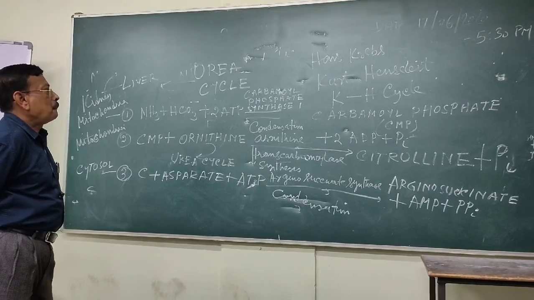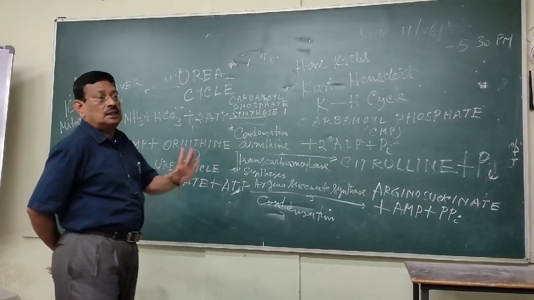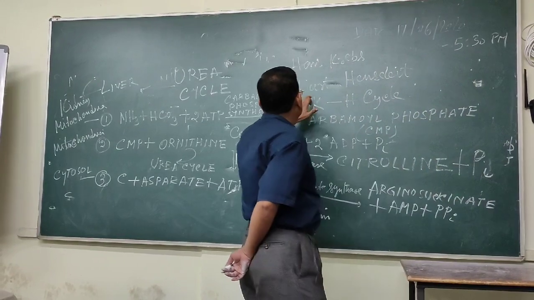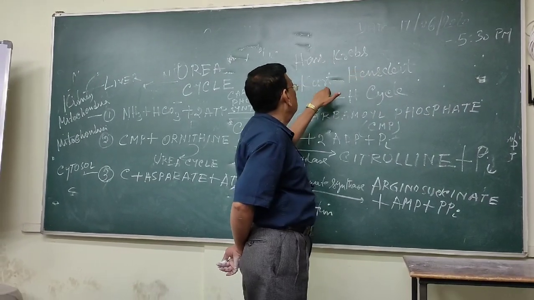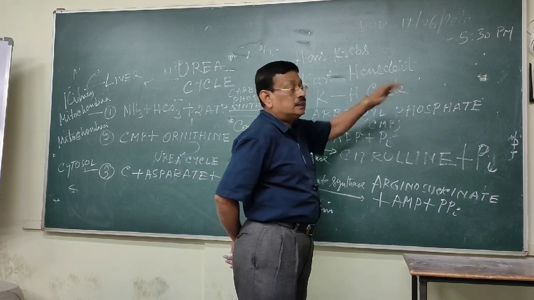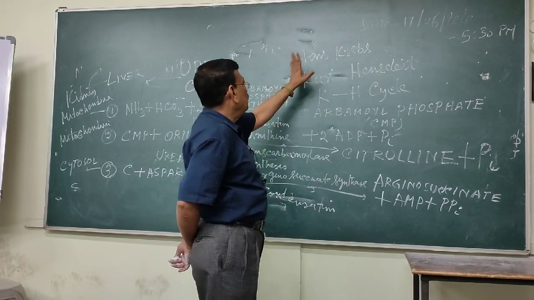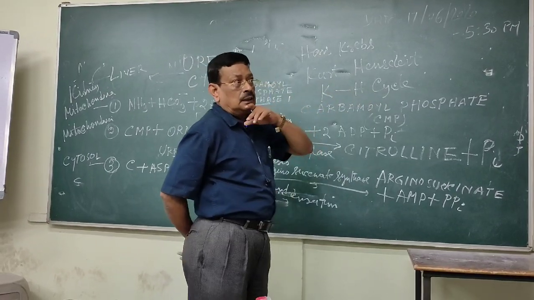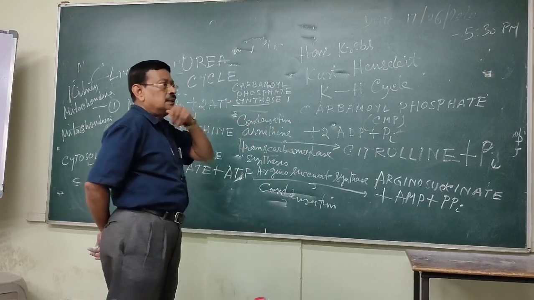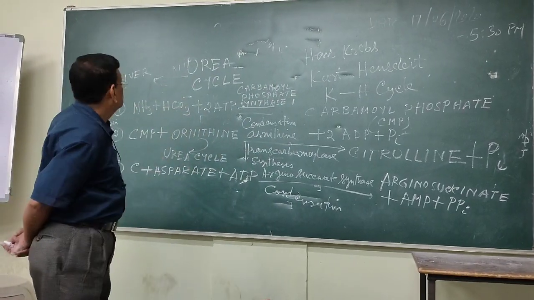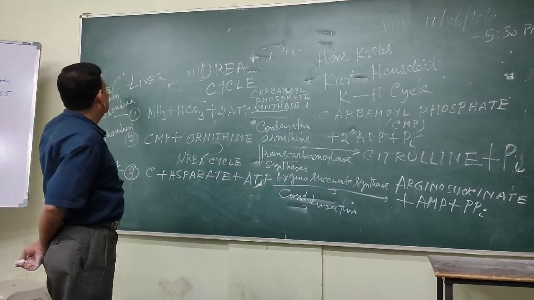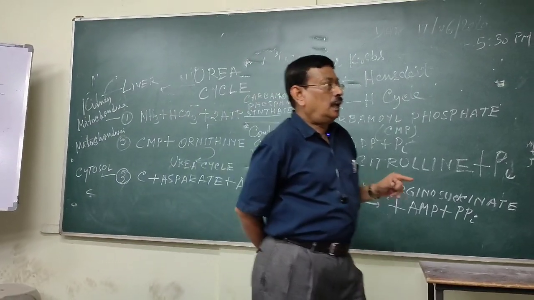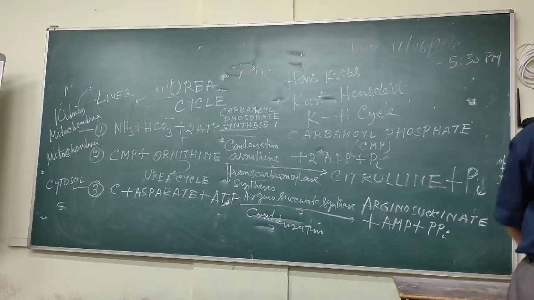Urea cycle. It was the first metabolic cycle discovered, by two scientists, Hans Krebs and Karl Heinz Litt. By combination of these two scientists' names, it was called Krebs and Litt cycle. You must remember, this is the first cycle of metabolism in our human body. Where does it occur? It occurs in the liver. The whole process of the cycle occurs in the liver, and the kidney is responsible for liberation of the urea.